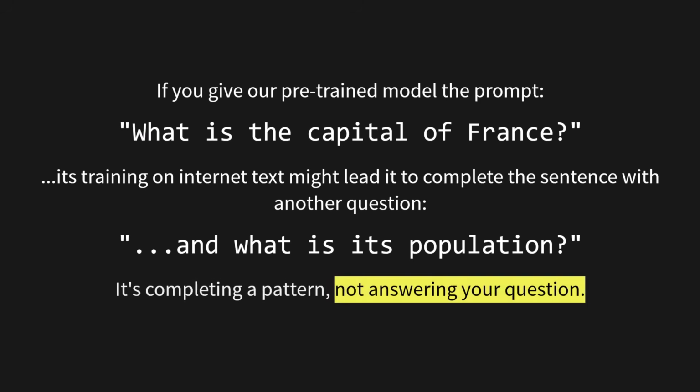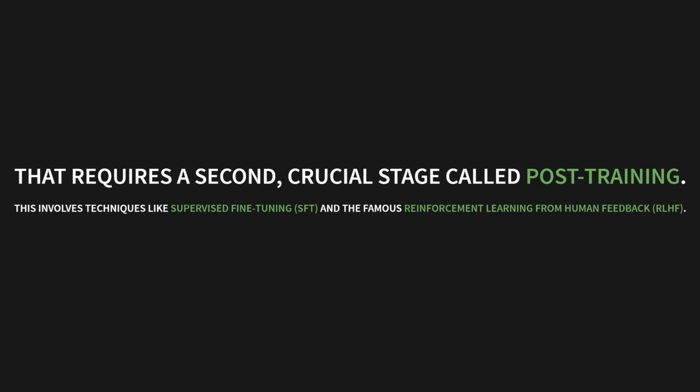It's just completing a pattern it's seen before. It's not actually answering your question. Turning it into a helpful assistant requires a second, crucial stage called post-training. This is where we introduce powerful techniques like supervised fine-tuning, or SFT, and the very famous reinforcement learning from human feedback, RLHF. That's how we align the model with what we actually want it to do.